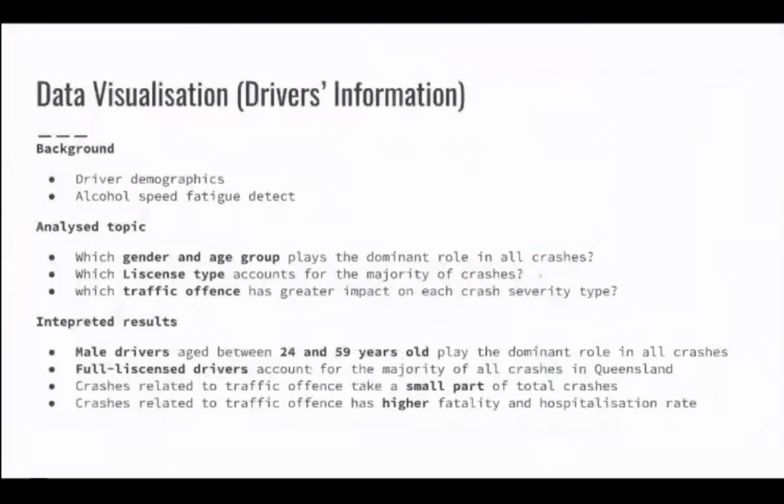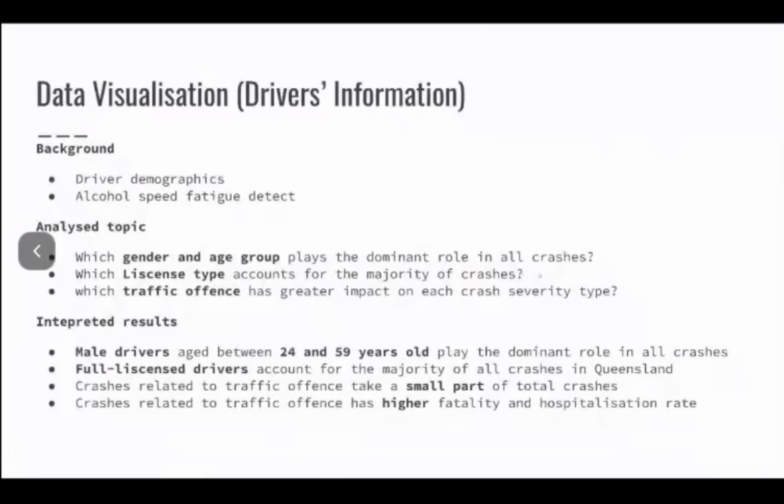Thank you, George. So now it's my part, the data visualization of drivers' information. The background of this part is that it includes two tables. The first is the driver's demographics, and the second is alcohol, speed, fatigue, and defect.